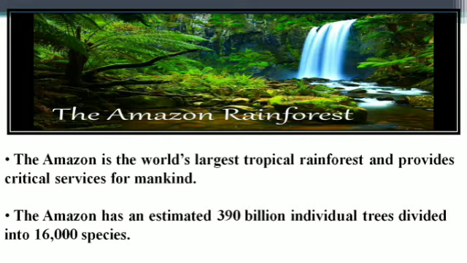The Amazon has an estimated 390 billion individual trees divided into 16,000 species. Species means the trees have different varieties. 390 billion, we cannot even imagine. Also, 390 billion individual trees are available, and that too with different species. Suppose one tree is there, and related to that tree there are more species, the same but with different characteristics.